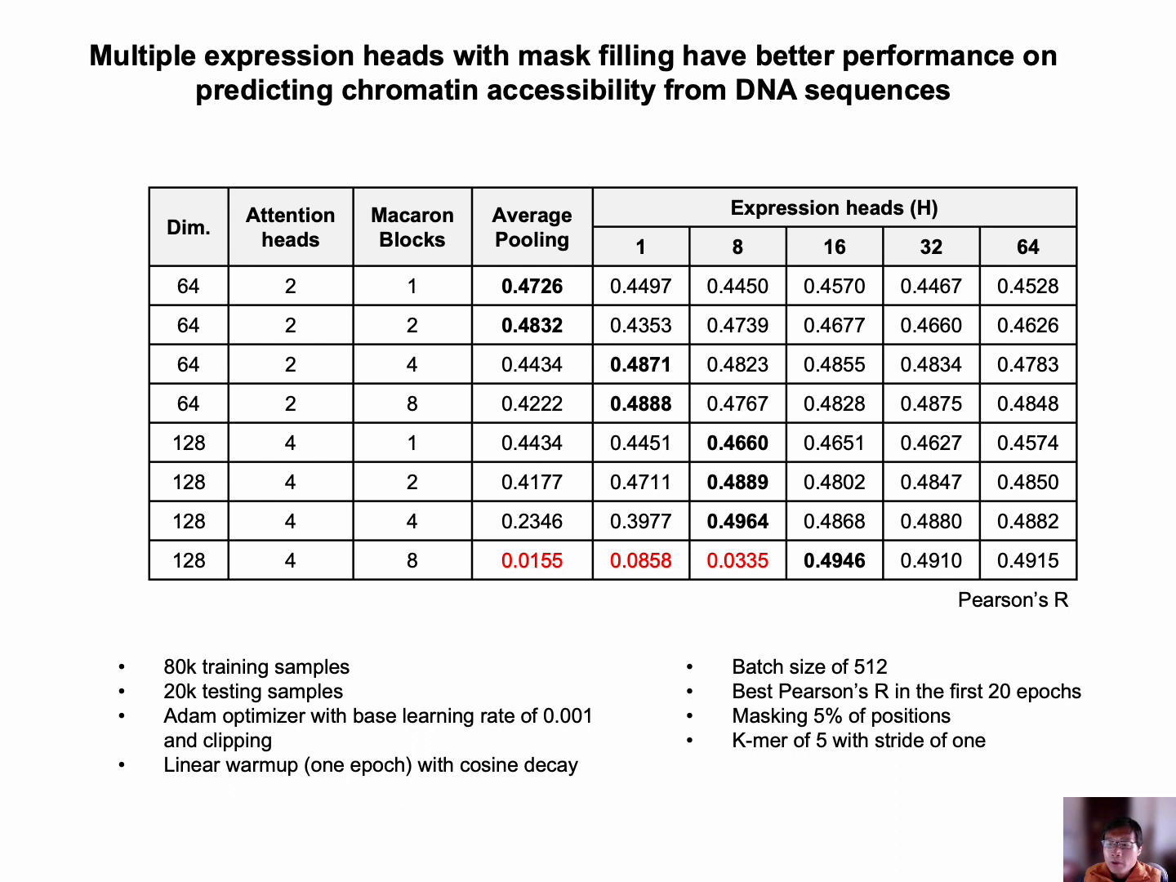The global average pooling performed well when the model is relatively small. As the model gets larger, we observed similar trends that global average pooling tends to fail on large over-parameterized models. The best performance was achieved when using the expression head design with dimension size of 128 and block size of 4.